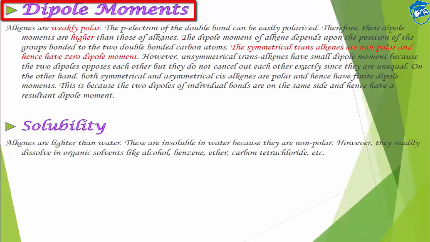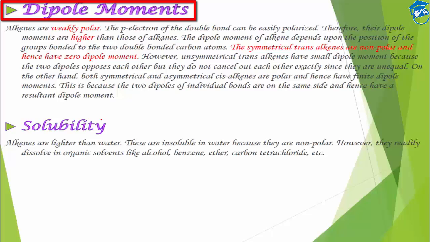If not symmetrical, then they might have some dipole moment, but it will be lesser than that of the cis alkene. We have seen how the dipole moments cancel out each other in our previous video. You can refer to that.